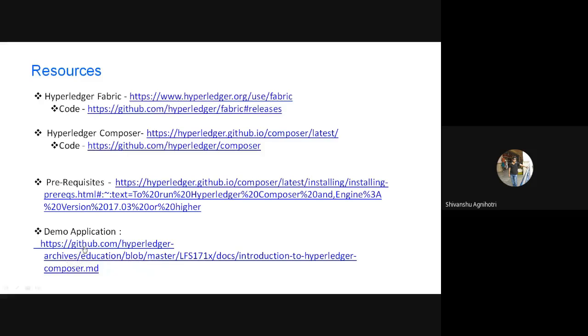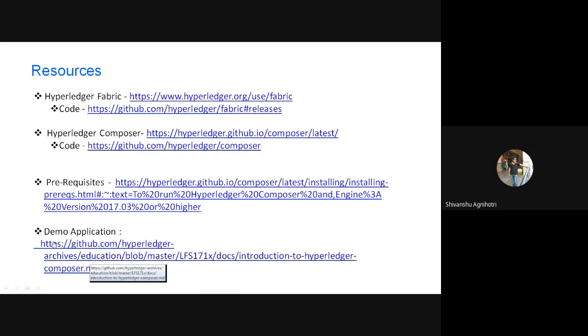This application is basically provided by the Hyperledger community only. So they are developing a tuna application, meaning a tuna selling application. They are trying to sell tuna fish. So there is a concept of buyer and seller, meaning they are creating a network, and there is a buyer that is going to buy tuna fish, and a seller selling tuna fish. So buyer and seller are the participants of the network, and tuna is the asset.